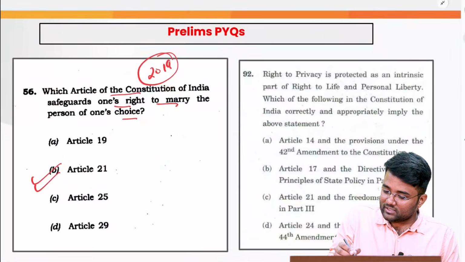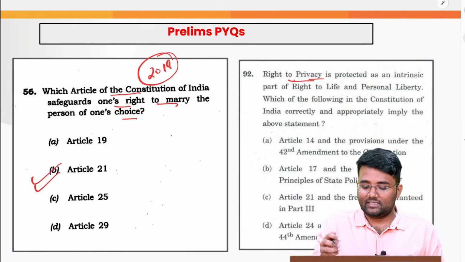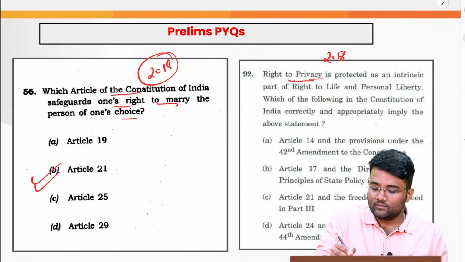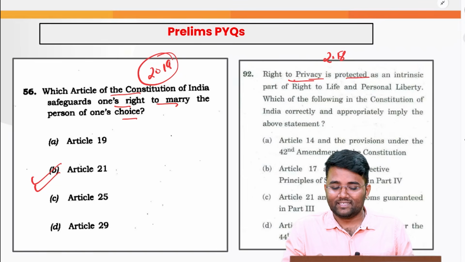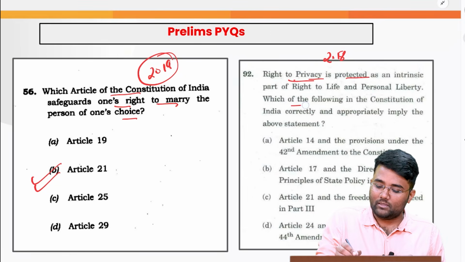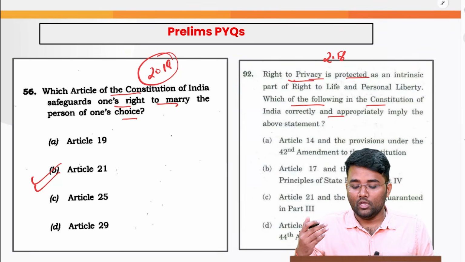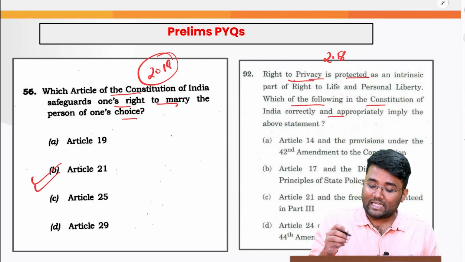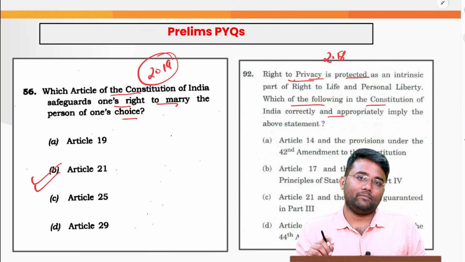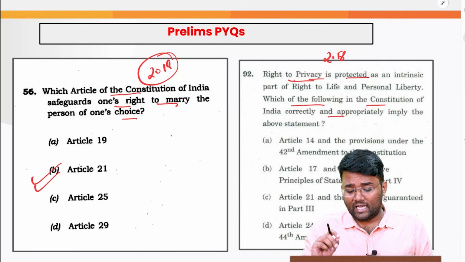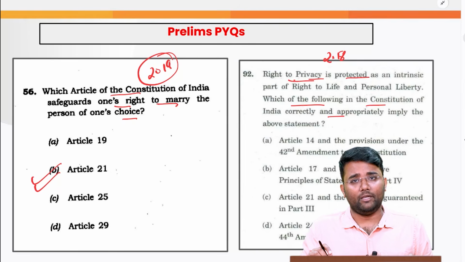And this question regarding the right to privacy was again asked in 2018: the right to privacy is protected as an intrinsic part of the right to life and personal liberty. Which of the following in the Constitution of India correctly and appropriately implies the above statement? Please tell me the answer to this question in the comment box.